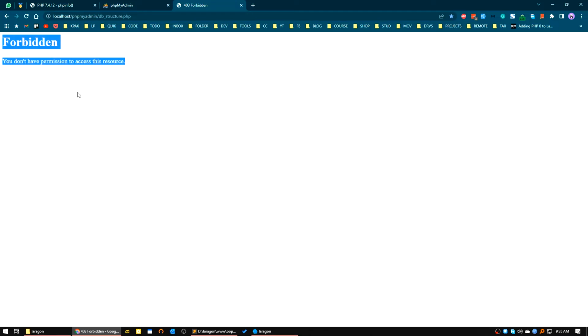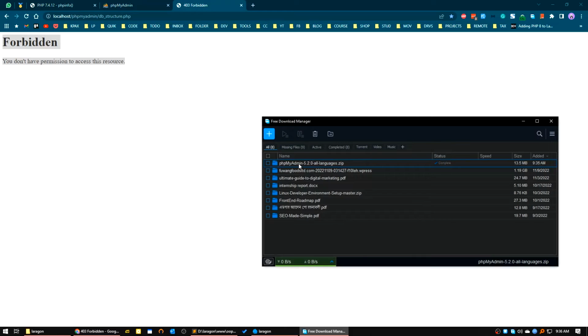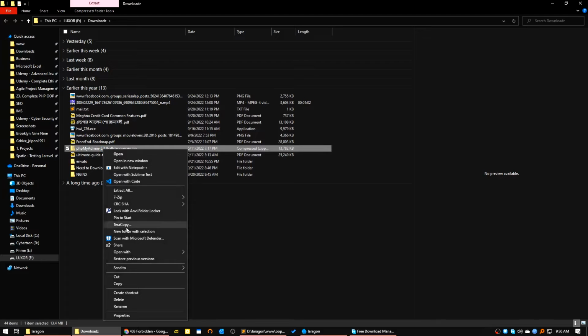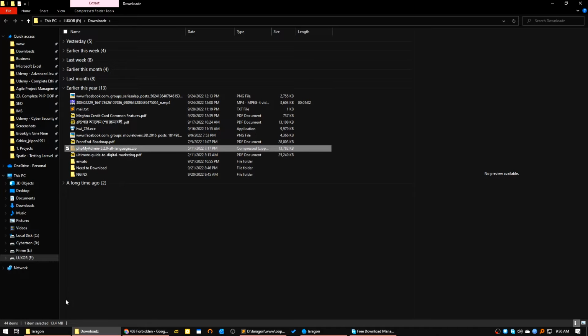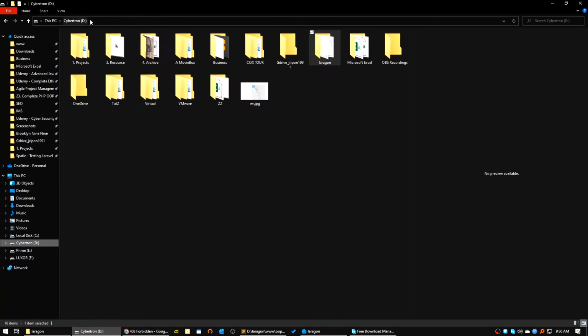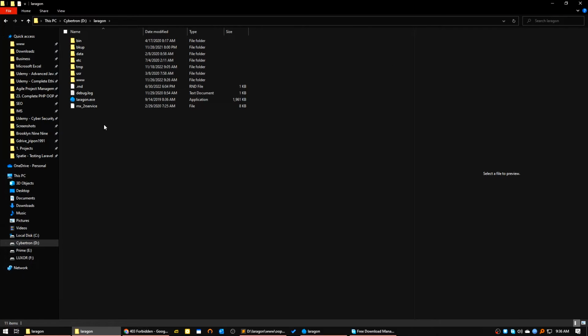If you go to the phpMyAdmin area, it shows forbidden because there is no phpMyAdmin installed. Our download is completed. We will get the file. Here it is. I just got it. Go to my Laragon installation folder. Here is my Laragon installation folder.